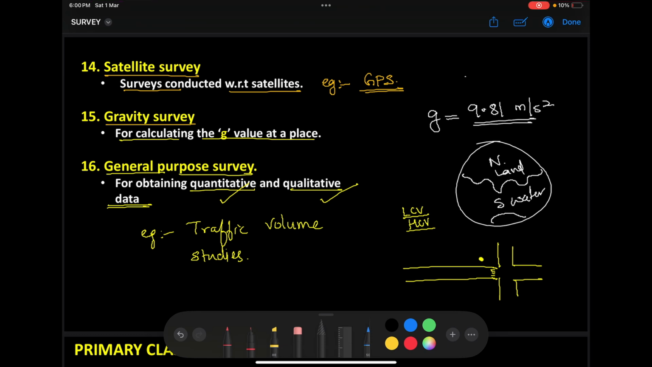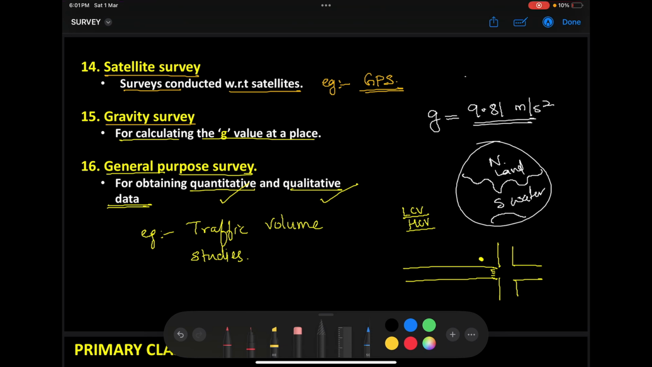Okay. So what you need to do is first of all go to that particular signal or junction, and do your traffic volume studies. You need to take up a position in this particular junction. So this is a crossing like this. And you need to take your traffic volume studies. So you need to stand there and count the number of LCVs passing. And what do you mean by LCV? Light commercial vehicle. HCVs, heavy commercial vehicles. Okay. So you need to count them for 1 hour.